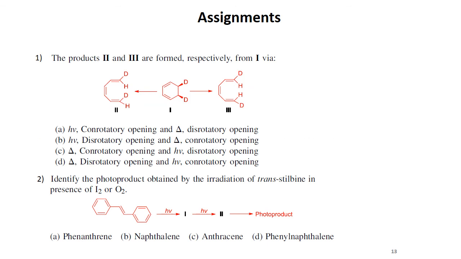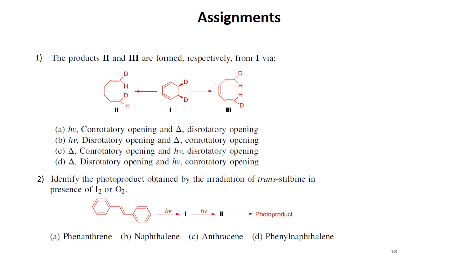These are the assignments. These are very simple assignments, because in one assignment you just have to identify one of the answers, it is a multiple choice question. There are two processes going on. One process could be thermal, and the other process could be the photochemical one. So you have to identify whether disrotation or conrotation is operating in both of them.